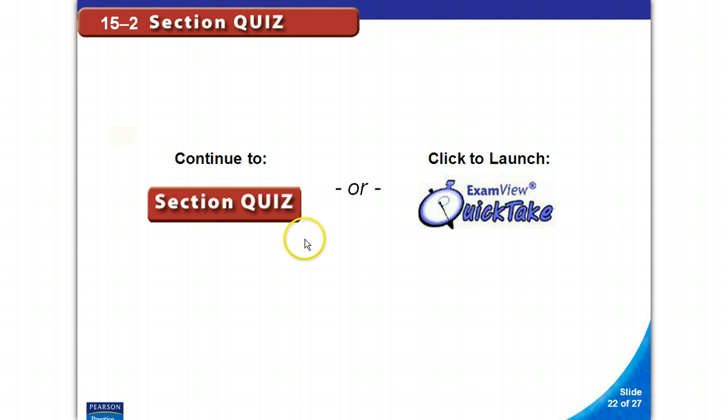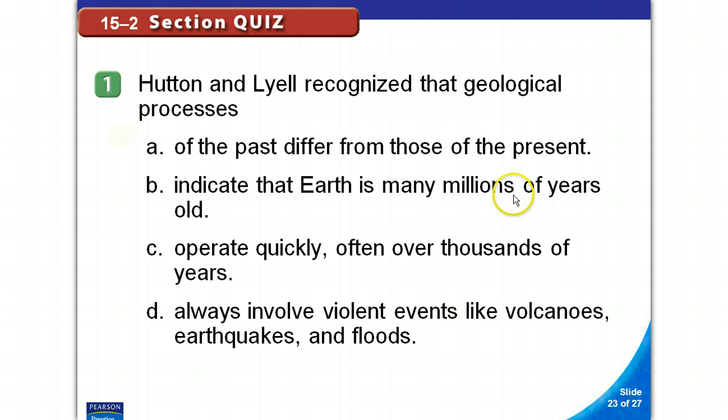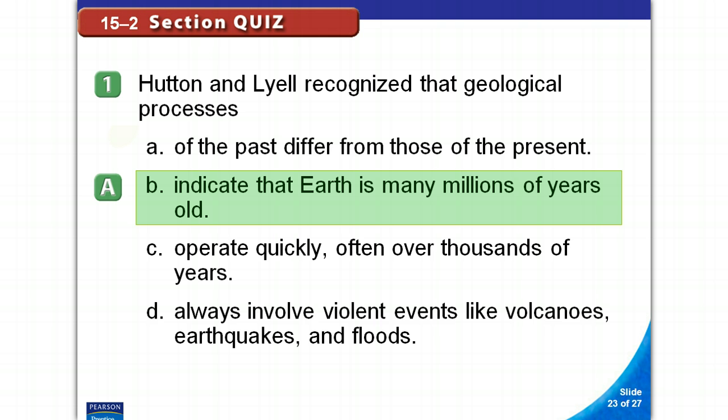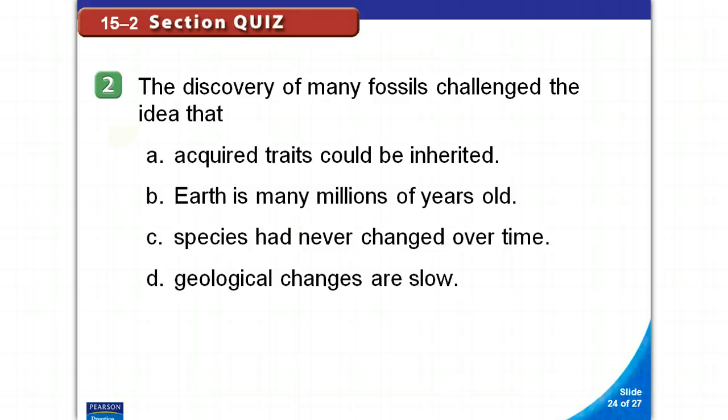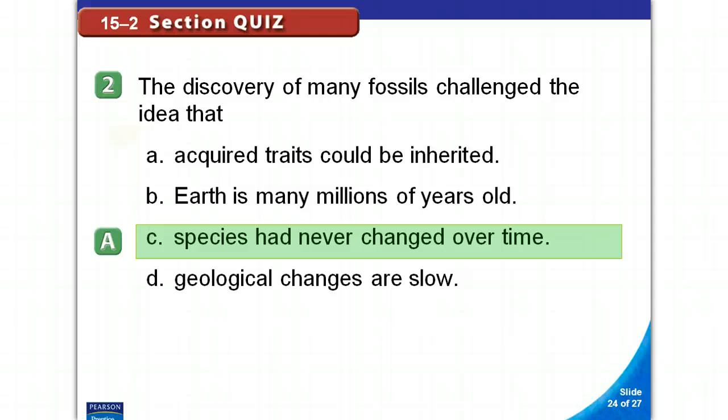All right, so that was a quick little section quiz. Hutton and Lyell recognized that geological processes indicate that the Earth is many millions of years old. Number 2, the discovery of many fossils challenged the idea that species had never changed over time.